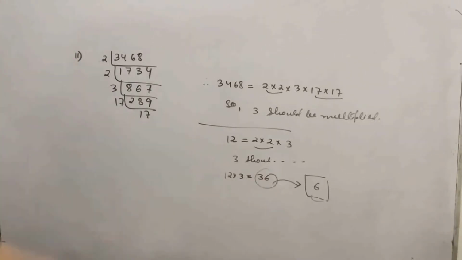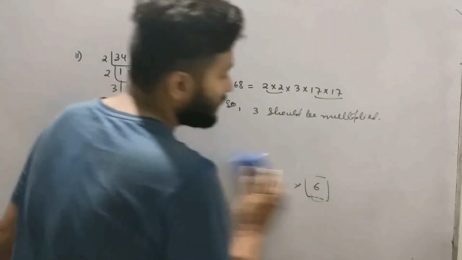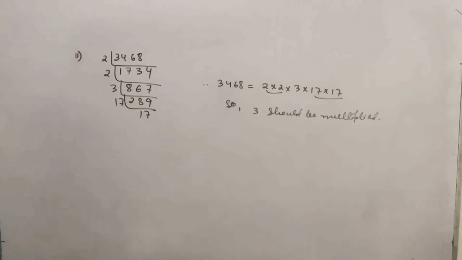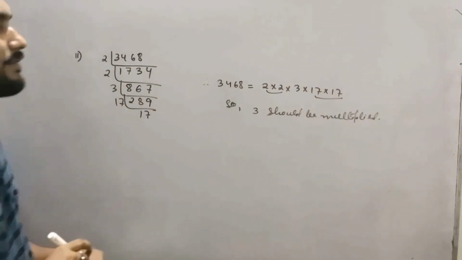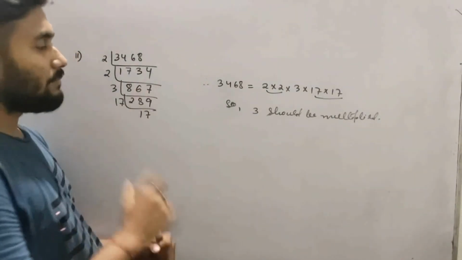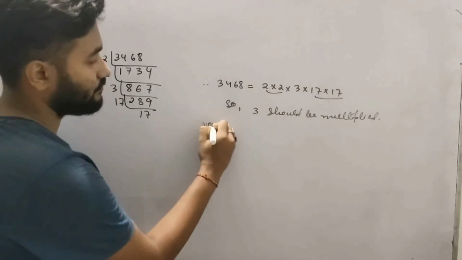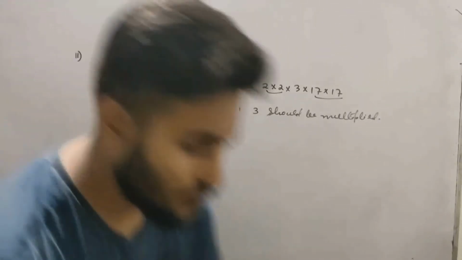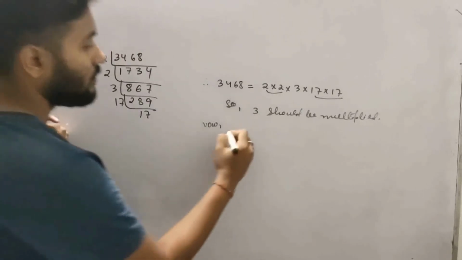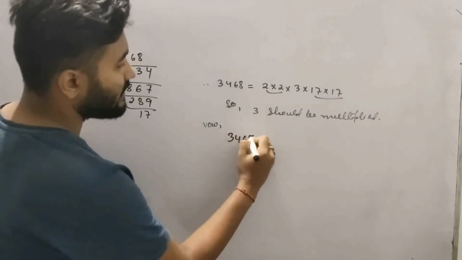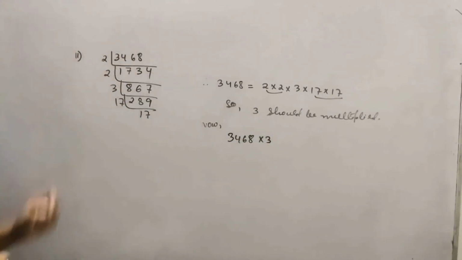Okay, so let us now do this for this question. So 3 should be multiplied. Now, what if we multiply 3? Okay, now 3468 into 3.